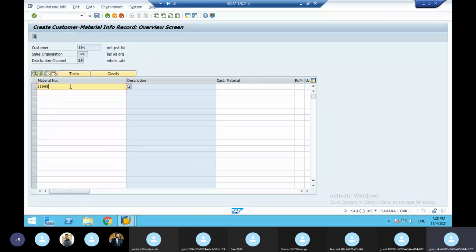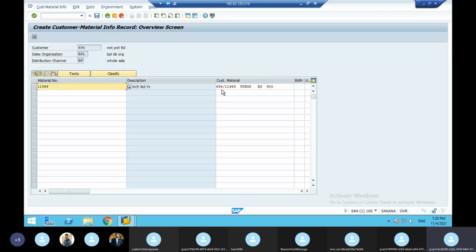Okay, this is from the material master card. That is why customer information record is a combination of customer master and material master data. Customer master means 694, business partner. Material master card I just created. Here you have to give the same 694 customer number slash 11969 material number. You write some text here, then you write the price, rupees 900. This is called customer: for that customer, for that material, this is the price.